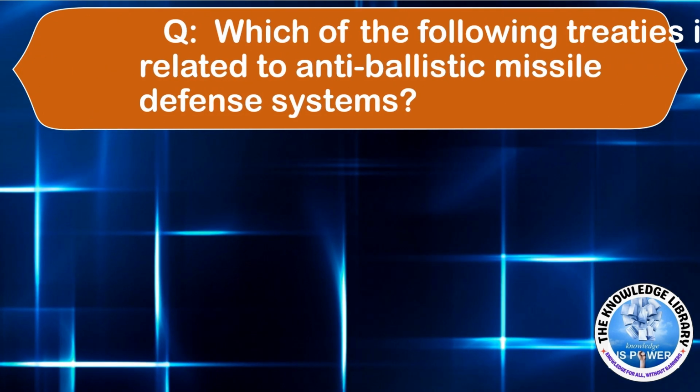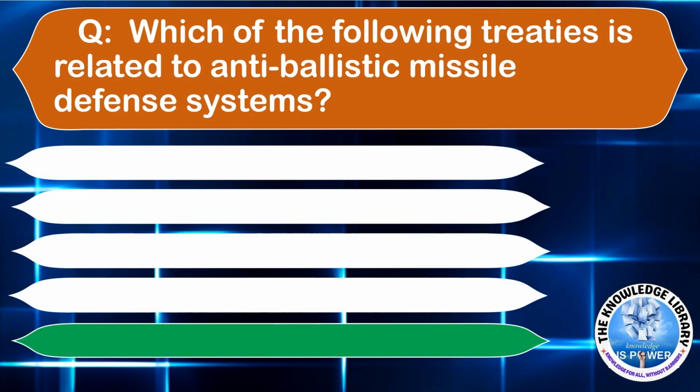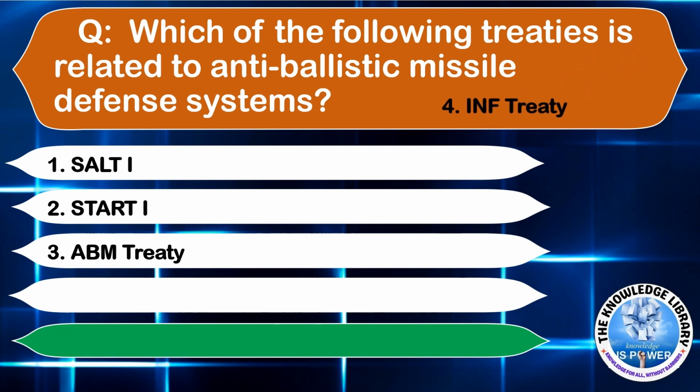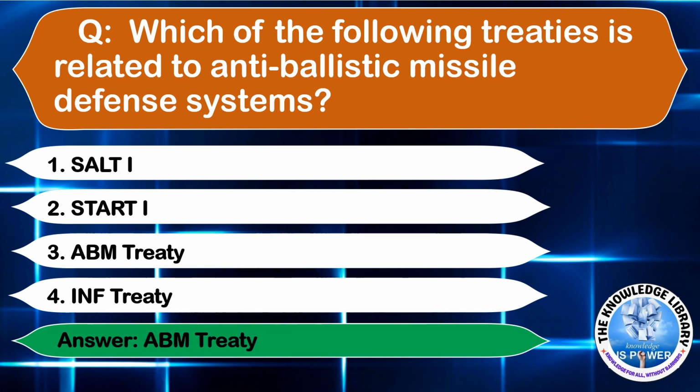The next question is, which of the following treaties is related to anti-ballistic missile defense system? Option A, SALT 1. Option B, START 1. Option C, ABM treaty. Option D, INF treaty. Answer is option C, ABM treaty.